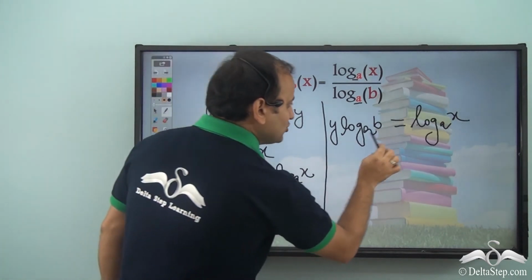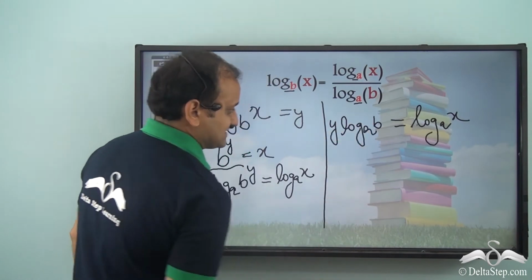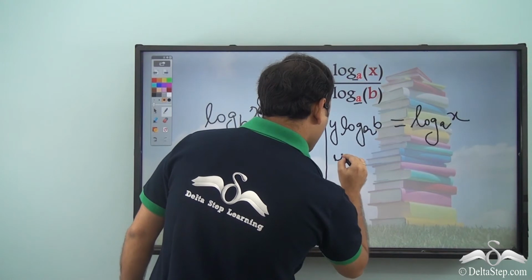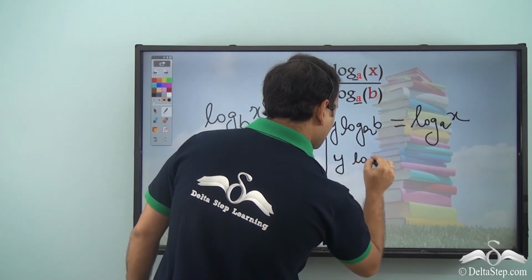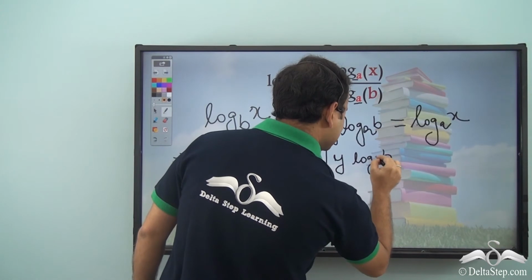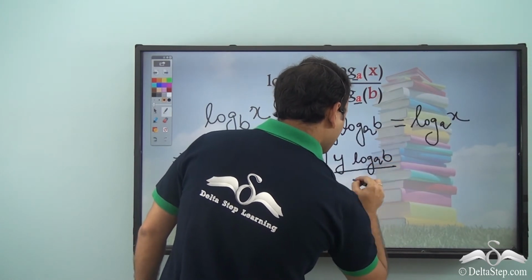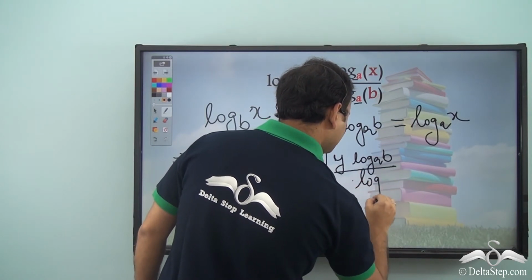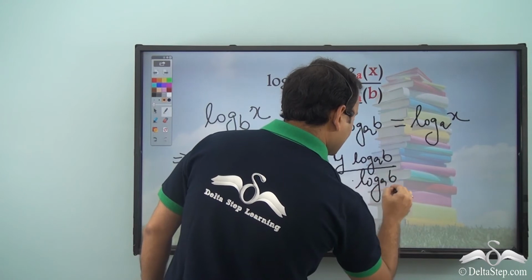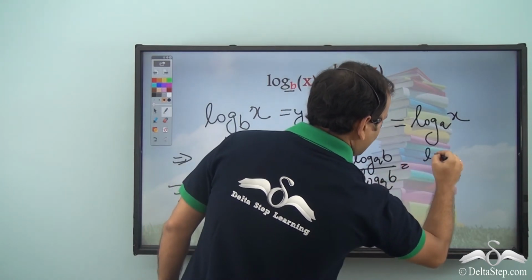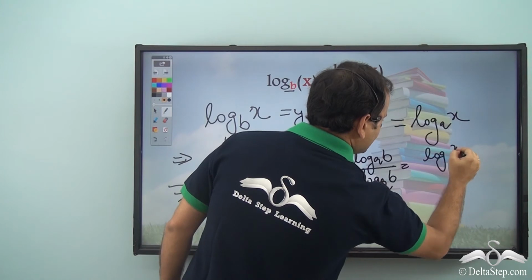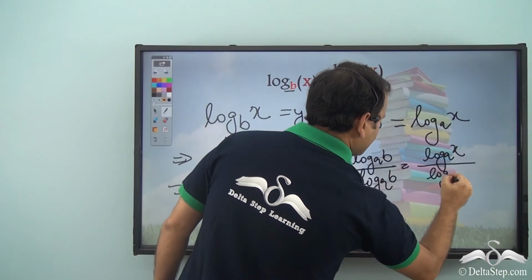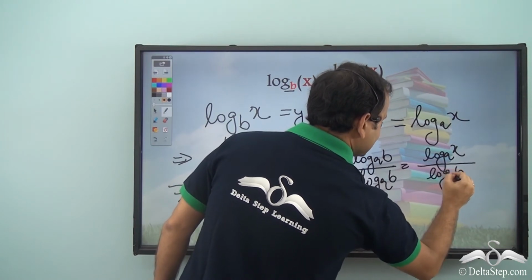We will divide both sides by log b to the base a. So, let's try to divide it. So, we can write it as y times log b to the base a by log b to the base a is equal to log x to the base a by log b to the base a.